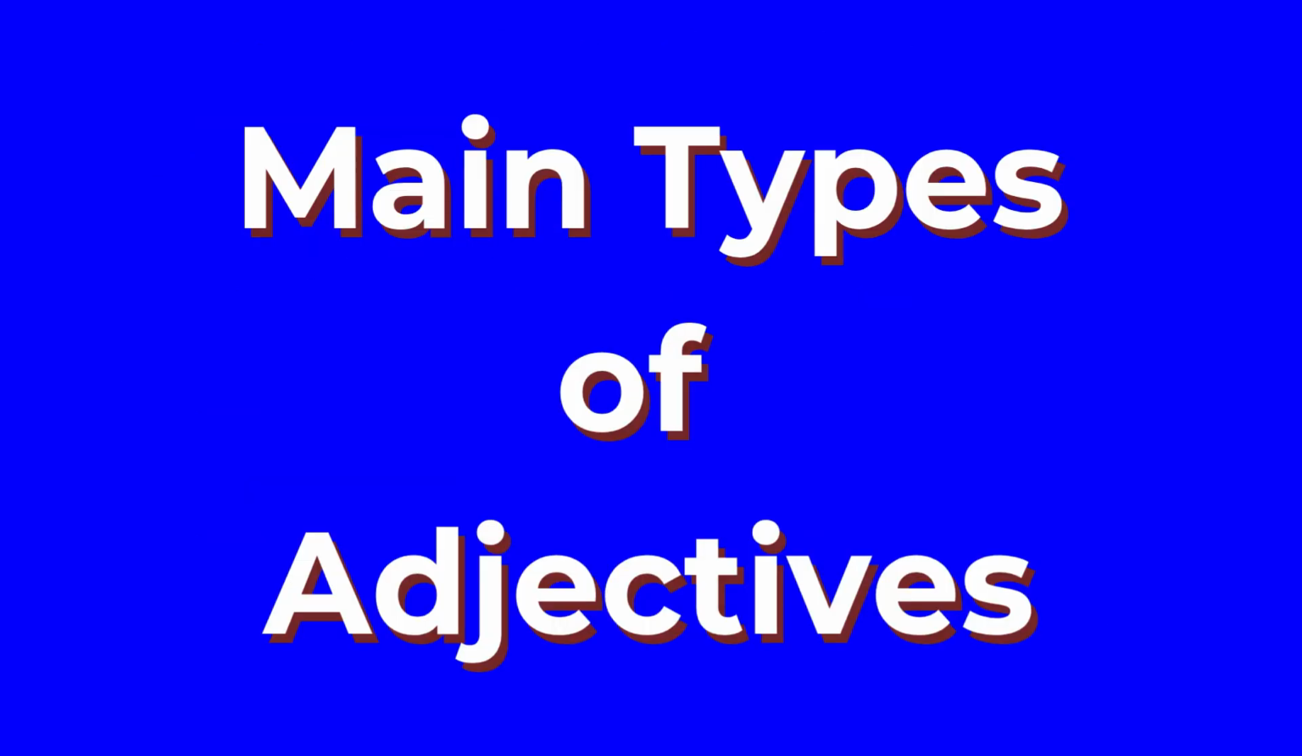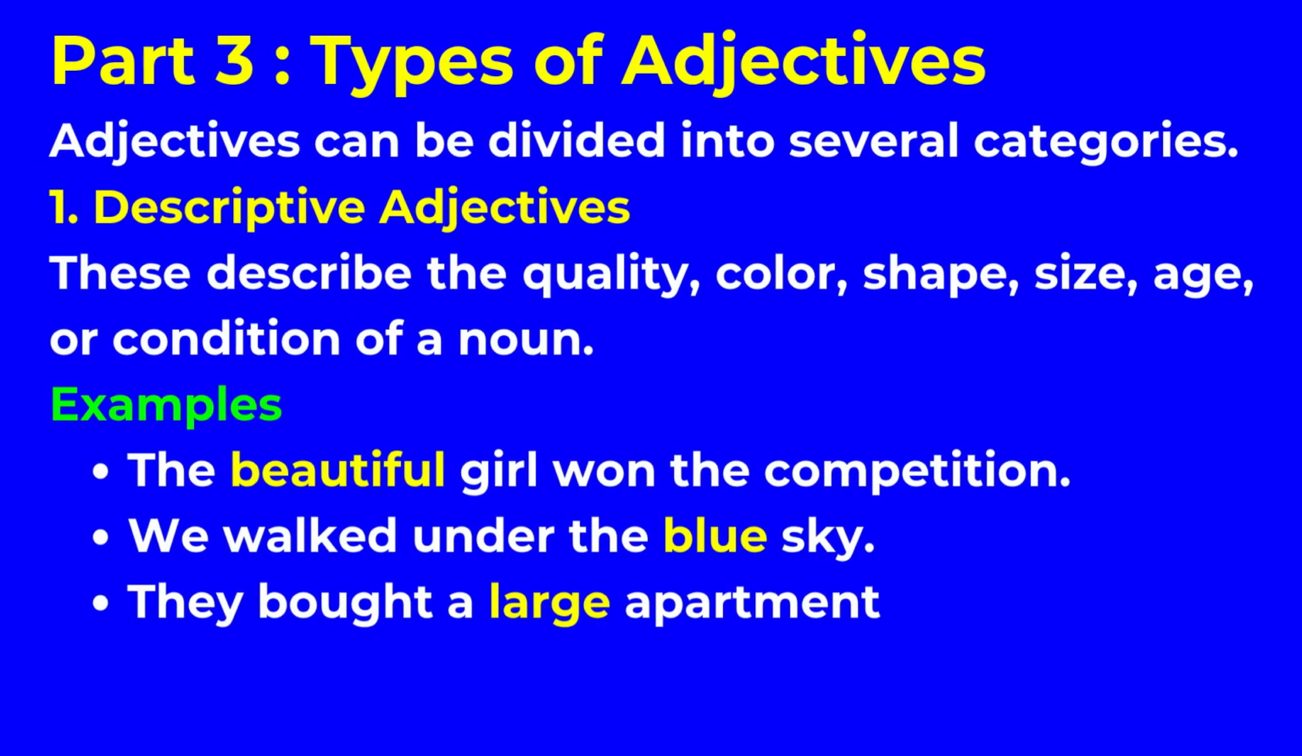Main types of adjectives. Types of adjectives. Adjectives can be divided into several categories. 1. Descriptive adjectives. These describe the quality, color, shape, size, age, or condition of a noun. Examples: the beautiful girl won the competition. We walked under the blue sky. They bought a large apartment.